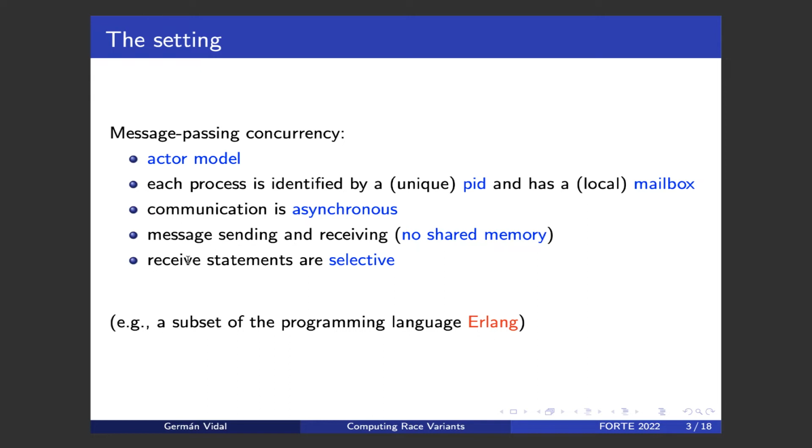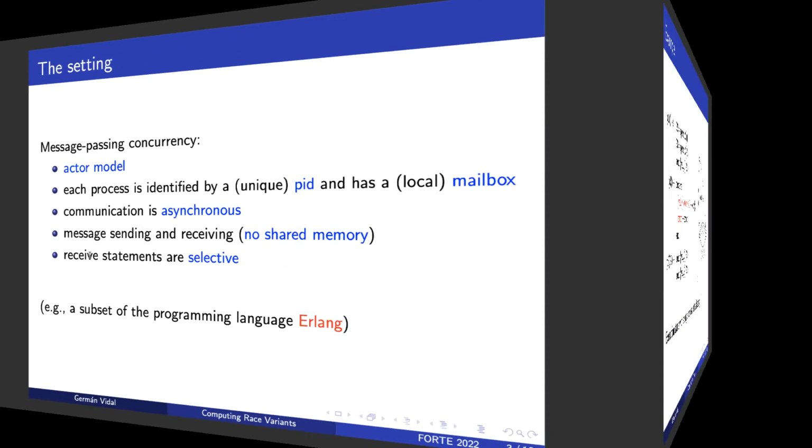And moreover, receive statements are selective or can be selective, which means that a process does not necessarily consume the messages that are delivered to the mailbox of the process in exactly the same order, because we may have some additional constraints. This is the case, for instance, of a subset of the language Erlang.